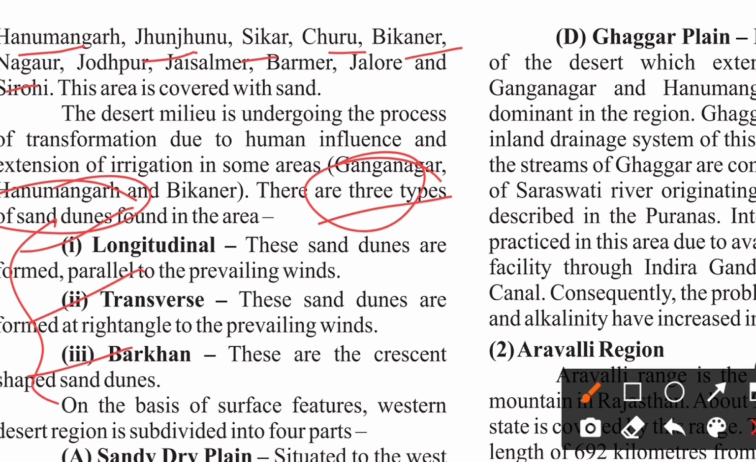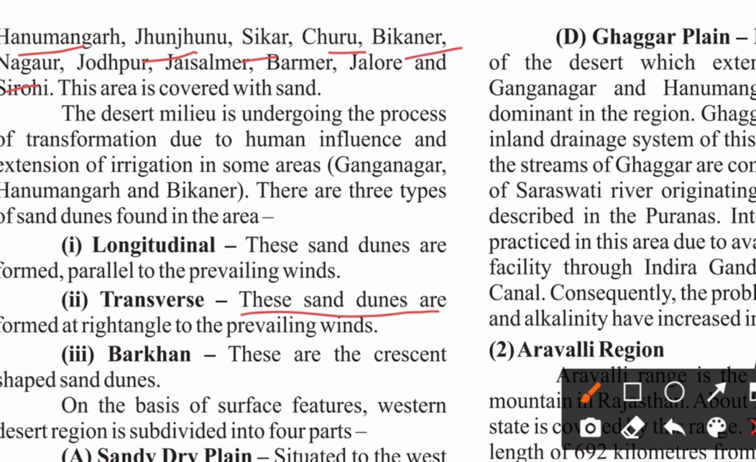Longitudinal sand dunes are formed parallel to the prevailing winds. Transverse sand dunes are formed at a right angle to the prevailing winds. And Barkhan dunes are in a crescent shape. They may ask you which sand dune is in the crescent shape, so you should know the name. This is called Barkhan. It can be given in the form of options to you.